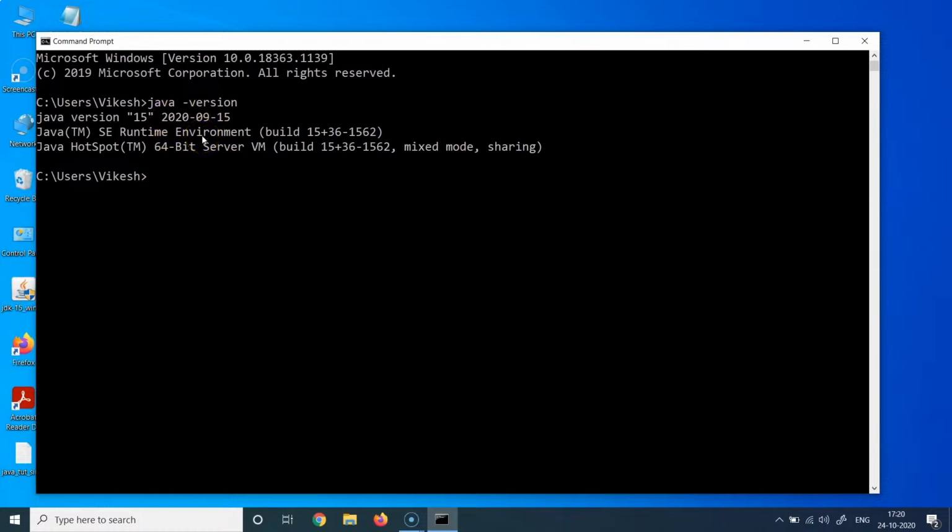And we can also get some interesting information from here. We can see which version of Java has been installed. It says Java version 15. We can also see that the JRE, the Java SE runtime environment, is also installed. And we can also see that the JVM is also installed, which is Java Hotspot Server VM. VM means the virtual machine.